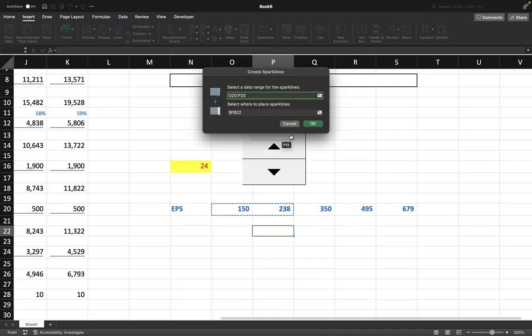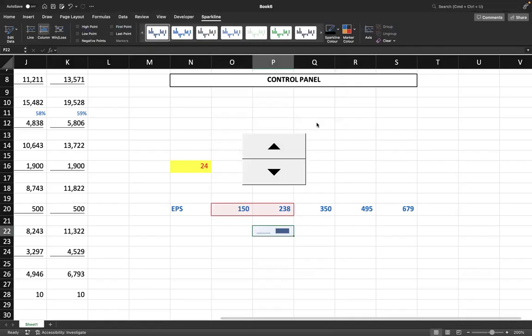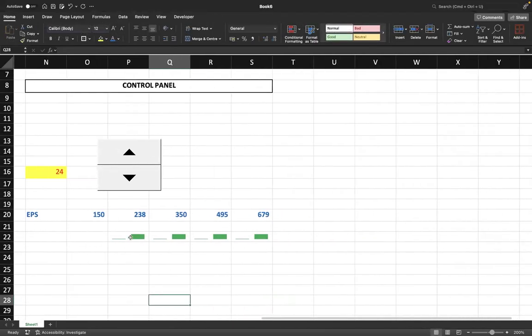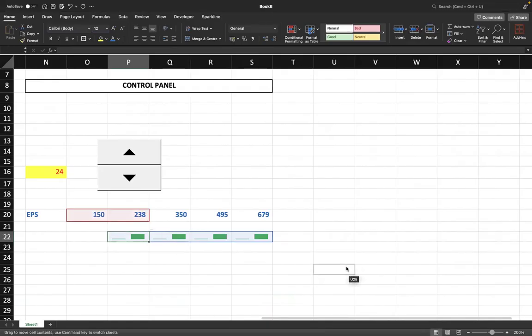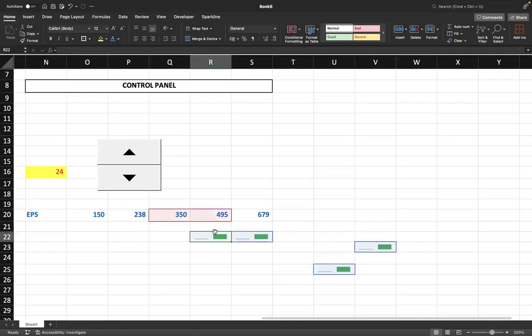Insert spark lines and take the first two and press OK. और फिर इसको ड्रैग कर दो यहाँ पे. और इसको और अच्छा इफेक्ट देने के लिए यू कैन गिव इट ग्रीन कलर. And to make it look like a ladder, what should you do? Put this here and put this here, here, and here.